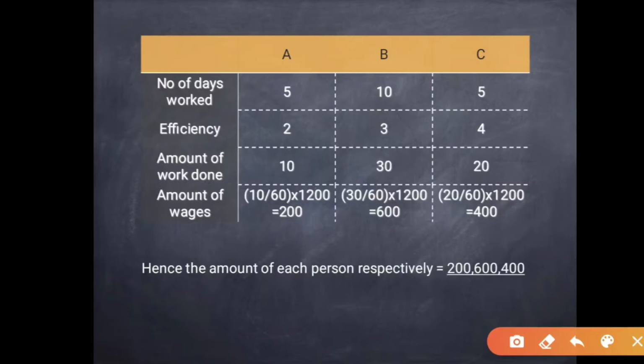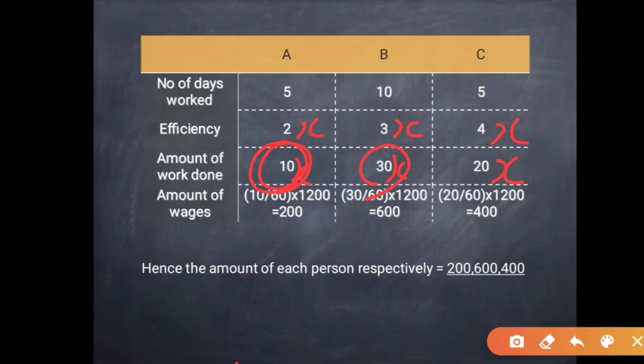So if you have a doubt that if this is only the ratio, how we can ensure that this is the work? Because anyway even if this is a ratio, let's put x here, 2x, 3x and 4x. The work will be 10x, 30x and 20x.